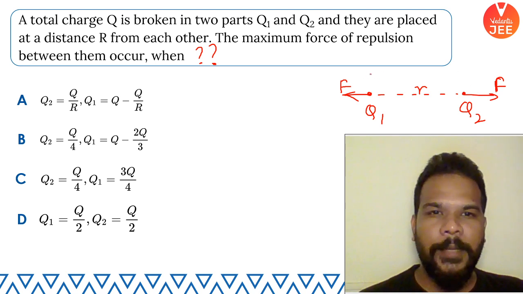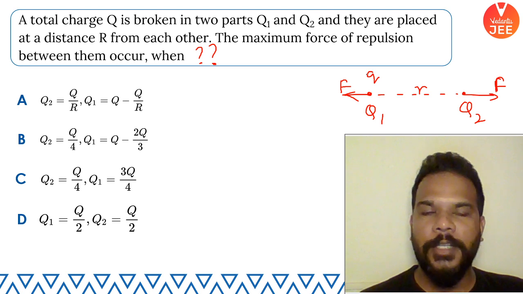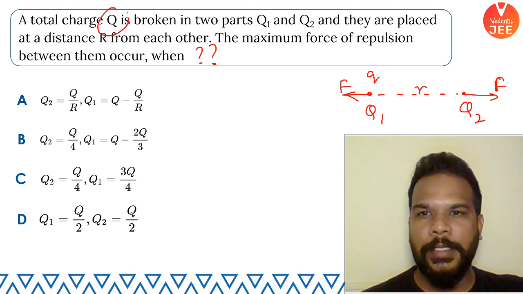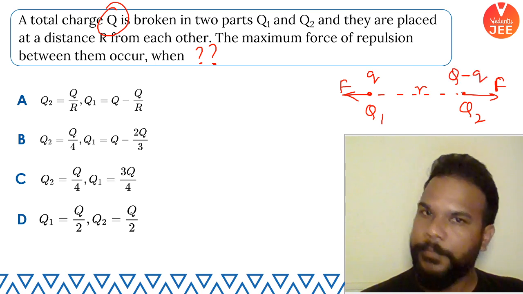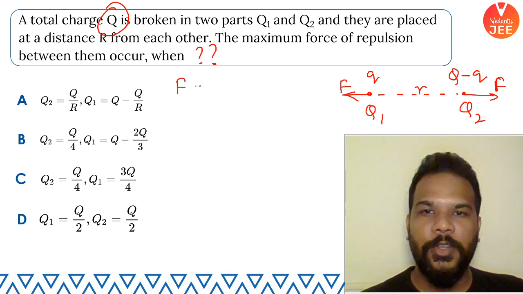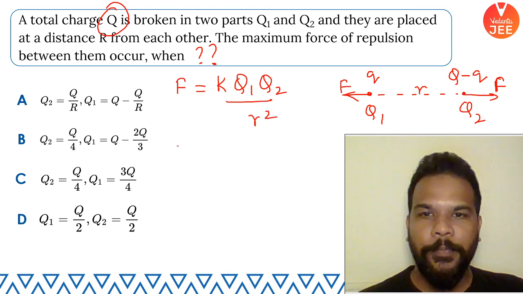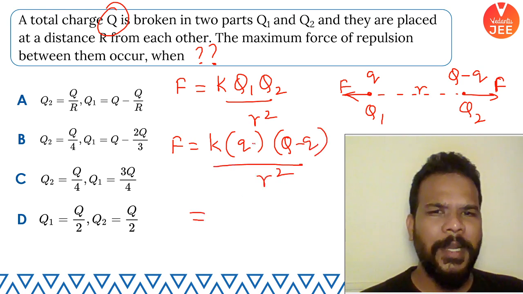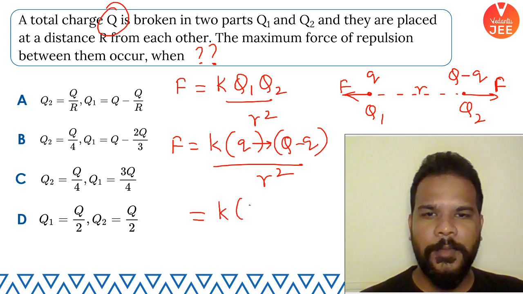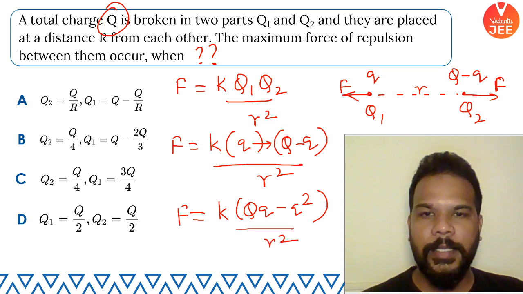So in order to find that, let me assume that Q1 is charge small q, and the total charge is capital Q. So certainly the other charge Q2 becomes capital Q minus small q. Now I'll write down the expression of force, which is k Q1 Q2 by r square. Let me express Q1 and Q2 in terms of small q. So this is how the expression looks. Let's multiply the small q inside. So this becomes Qq minus q square, divided by r square. This is the expression of force.